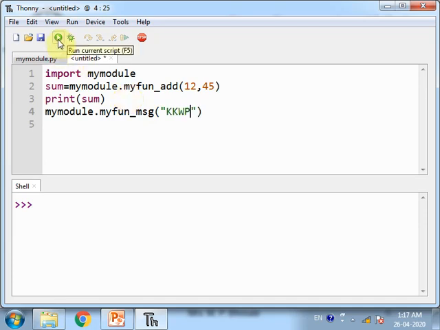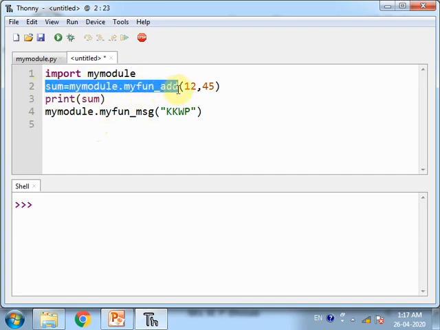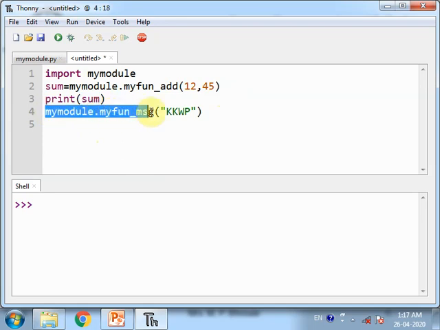Let us run the program. Once again, I am importing my module, then I am calling the function myFun_add with two parameters, and whatever result is returned by this function will be stored in sum, and I am just printing the sum. Secondly, I am executing myFun_message by passing one name.